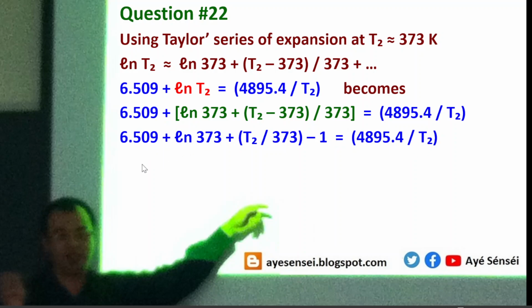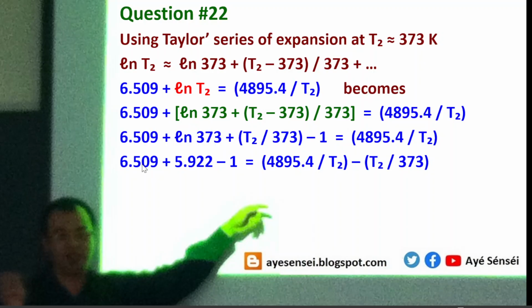And then the ln of 373 is 5.9 something. And then this is minus 1. We move it here. And then T2 over 373, we move it to the right side. So finally, this is what we get.